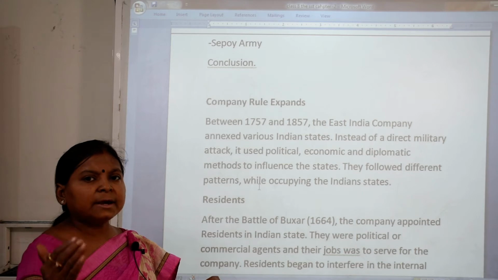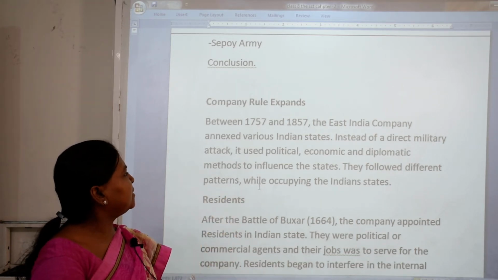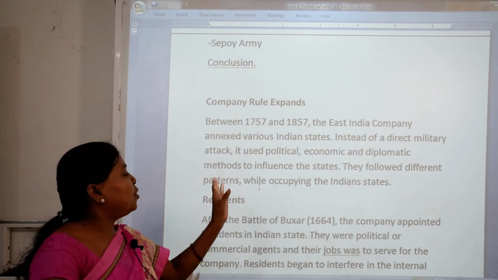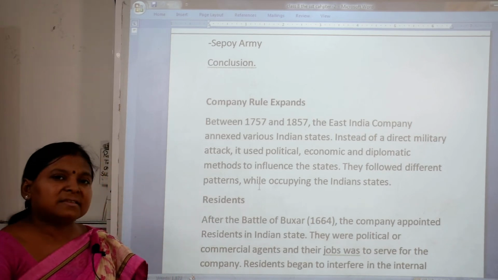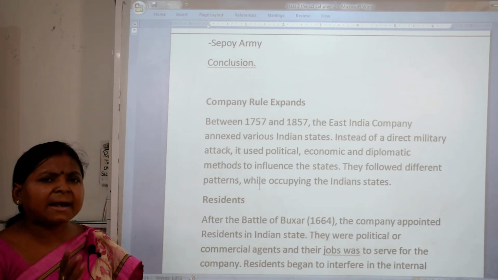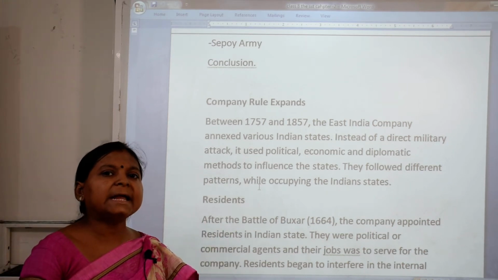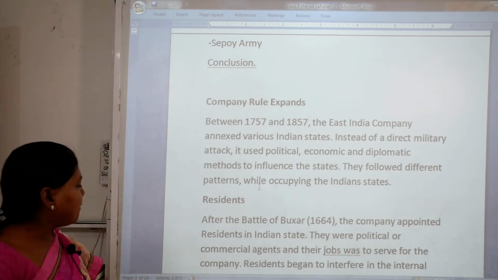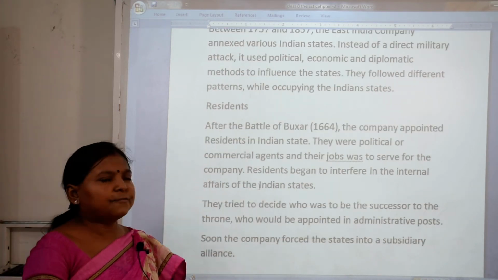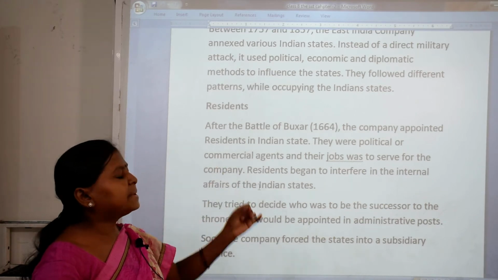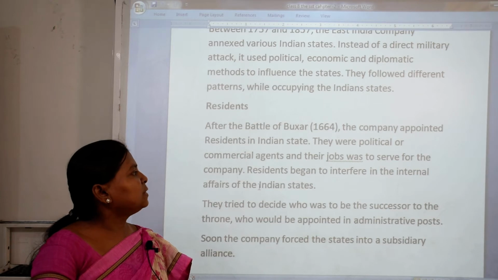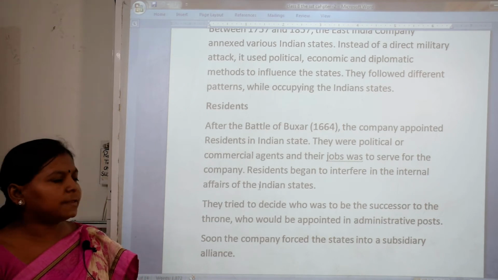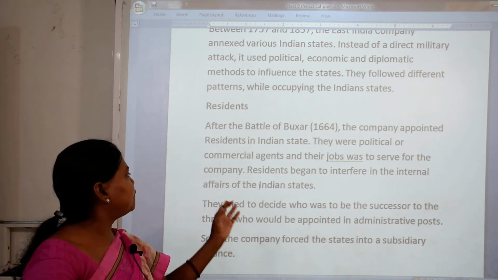Sometimes they used direct military attack, and sometimes they used political, economic and diplomatic methods to influence the state. So they followed different patterns while occupying the Indian states. See the residents, who are called the residents. After the Battle of Buxar in 1764, the company appointed some residents in Indian states. They were political or commercial agents, and their job was to serve the company.